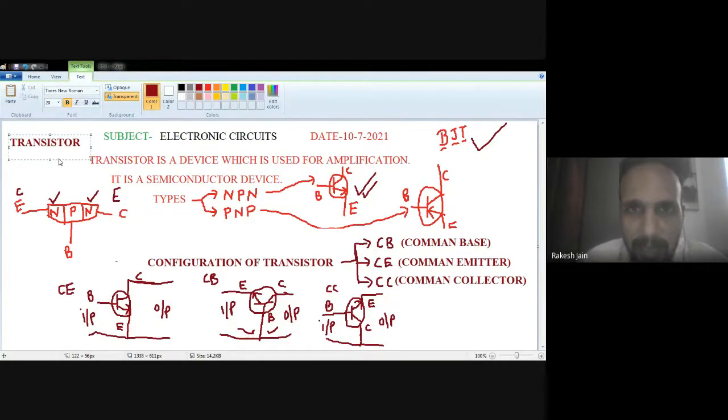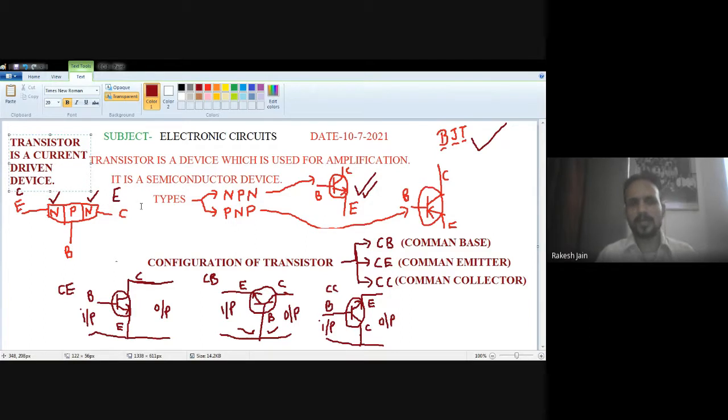That's why it is a current amplification device, or we can say the transistor is a current driven device, because the output current depends on the input current.